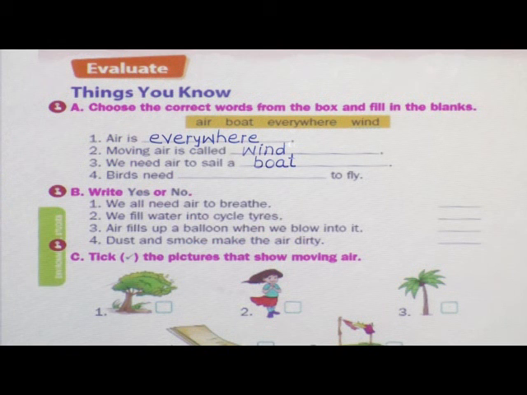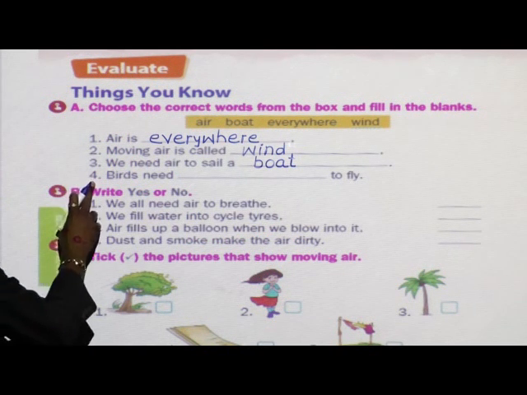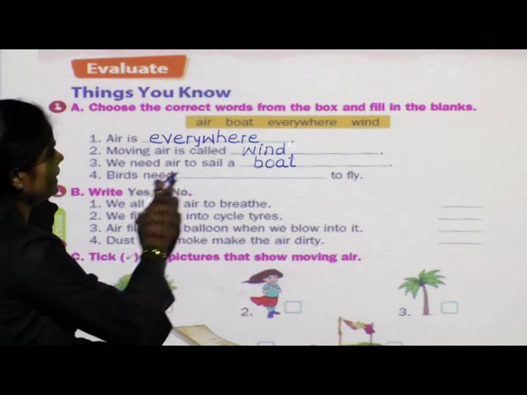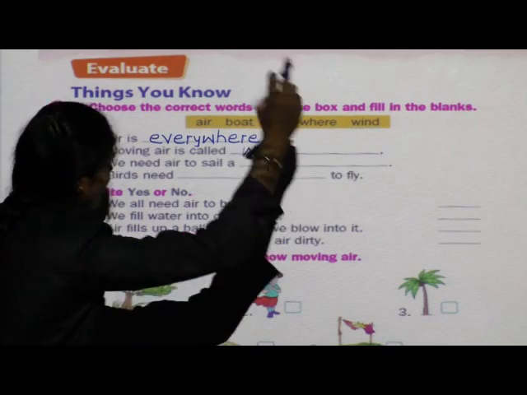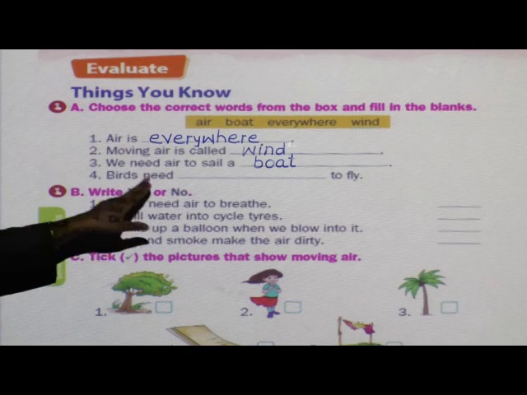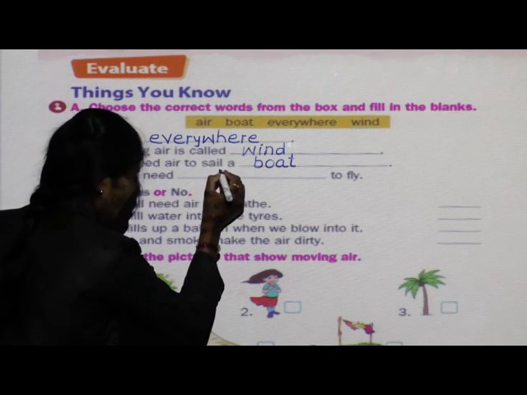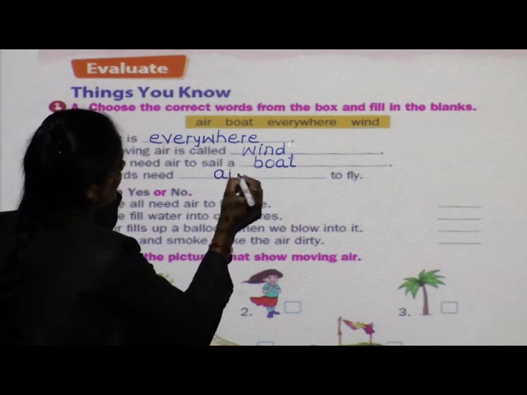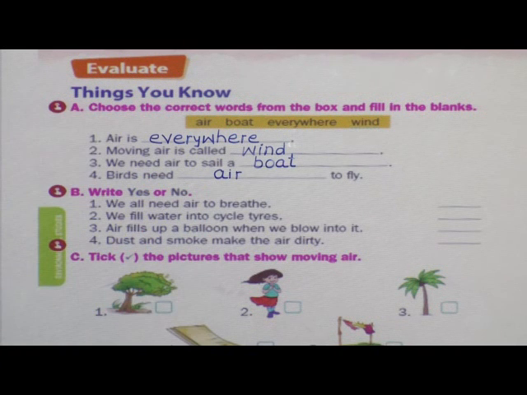Done? Are you writing with me? Very good. Next, number 4. Birds need dash dash to fly. What do birds need to fly? Water? No? Then what do they need? Correct. Birds need air to fly. Done?